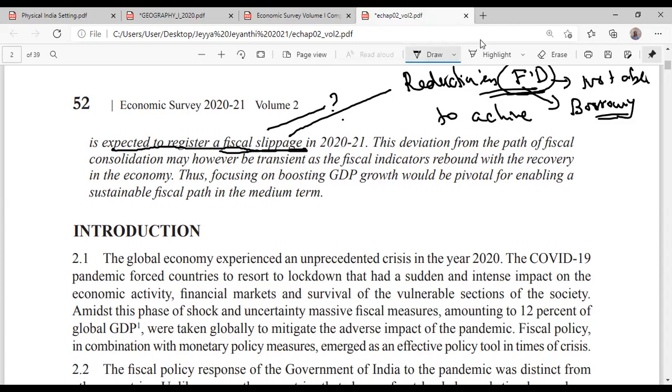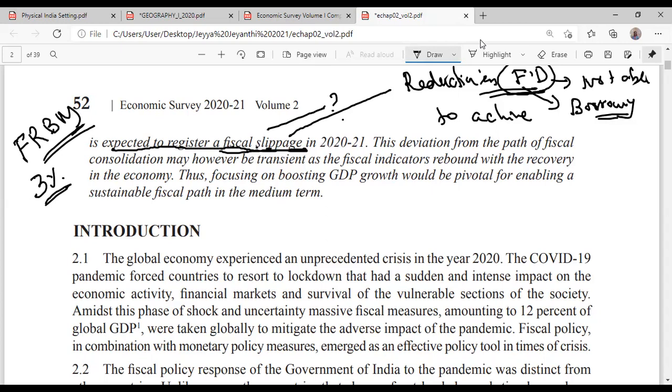Now there is a trend, particularly on this word FRBM, Fiscal Responsibility and Budget Management. According to this law, the government has to reduce the fiscal deficit to less than 3% of GDP. But we are not able to reduce it. Why it has to be reduced, I'll tell you later. As of now, understand that the government is trying to reduce it, and if they are not able to, we use the word fiscal slippage.